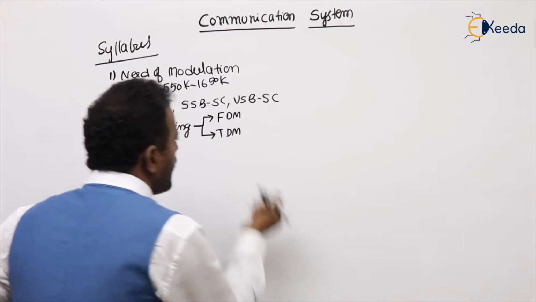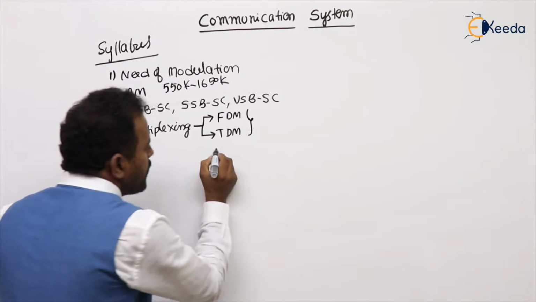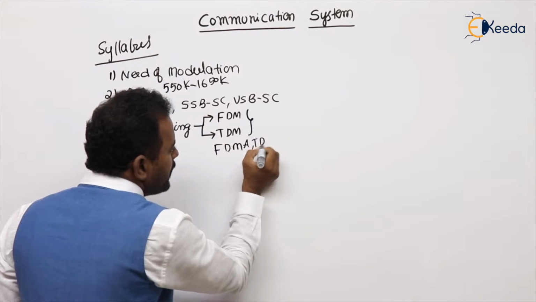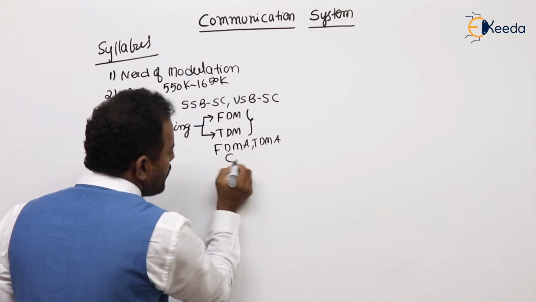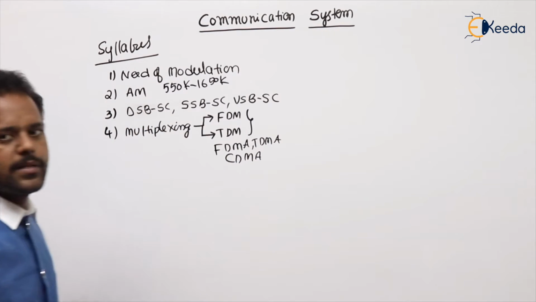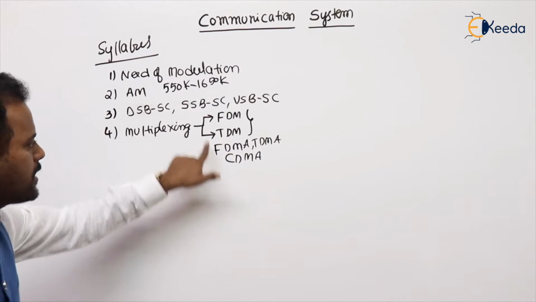These two are for wired communication. Coming to wireless, we have frequency division multiple access and time division multiple access. Now we are also using code division multiple access, CDMA mobiles. Wireless, wired.